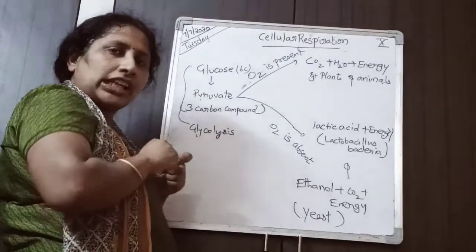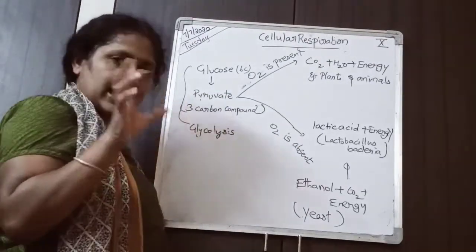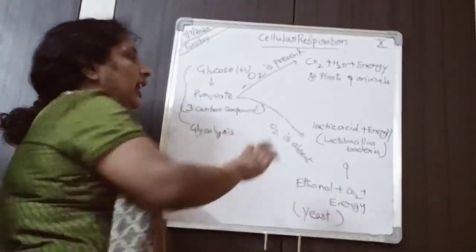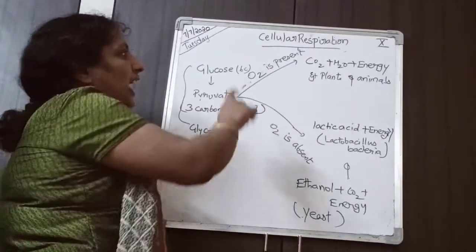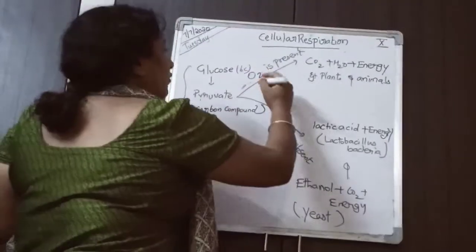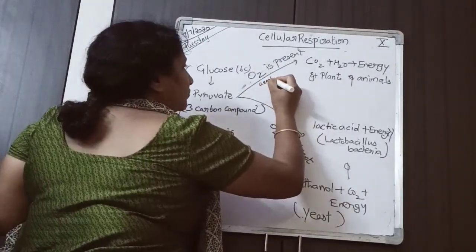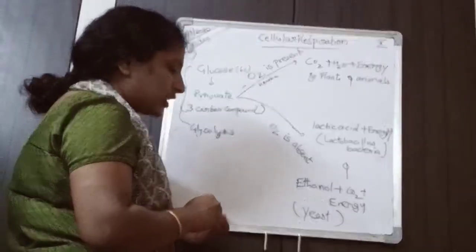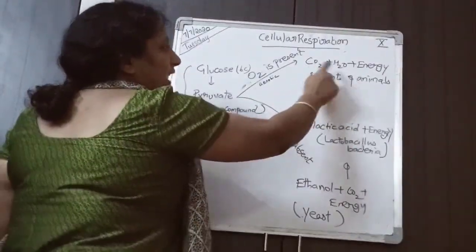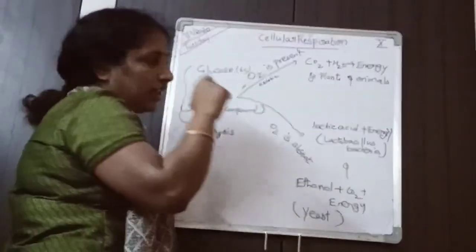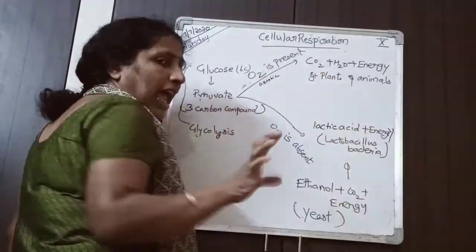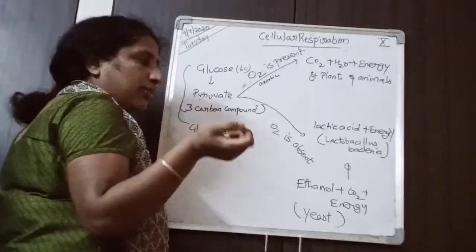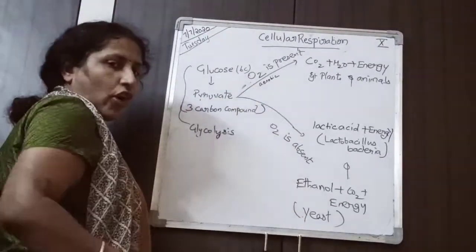When pyruvate is there in the cytoplasm of the cell, if oxygen is present, it will go for aerobic respiration. The end products of aerobic respiration are carbon dioxide, water and energy, and it occurs in plants and animals. All the cells of plants and animals carry out aerobic respiration in the presence of oxygen.